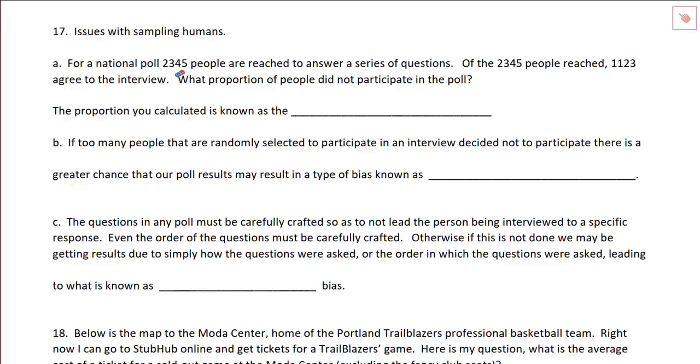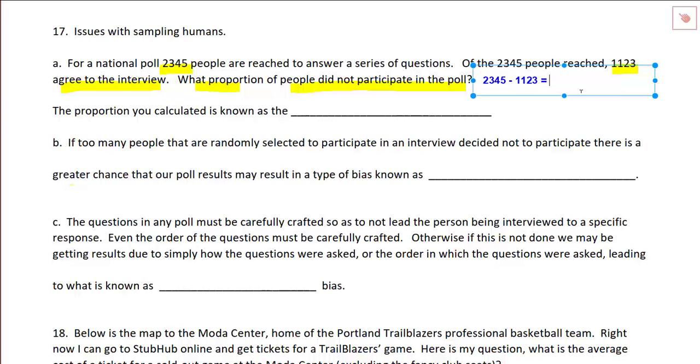Let's look at these final few examples. A national poll of 2,345 people were reached to answer the following series of questions. Of the 2,345 people reached, 1,123 agreed to be interviewed. What proportion of people did not participate in the poll? Okay, so not participating in the poll is going to be 2,345 minus 1,123, and that